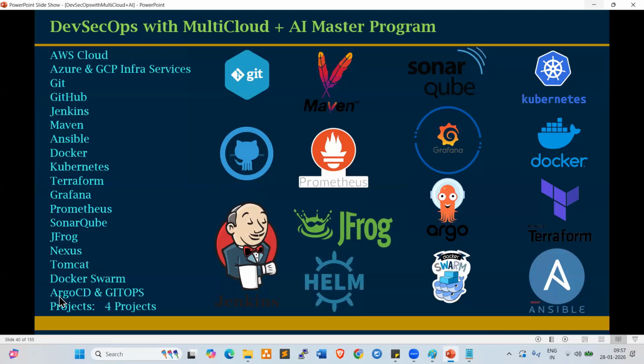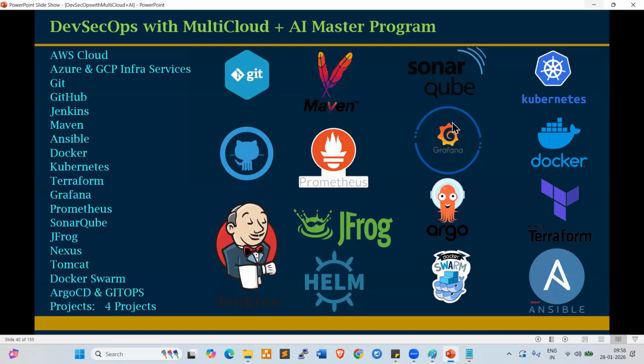These are all covered in Argo CD, and the GitOps project will also be covered. So these are all the tools that will be covered, along with 4 advanced projects. Look at here, everyone: Kubernetes, Docker, Terraform, Ansible. These tools are very core, very advanced tools.